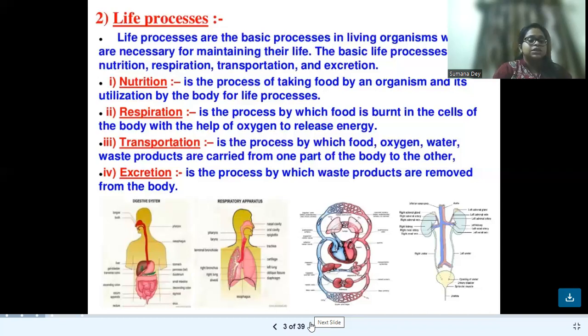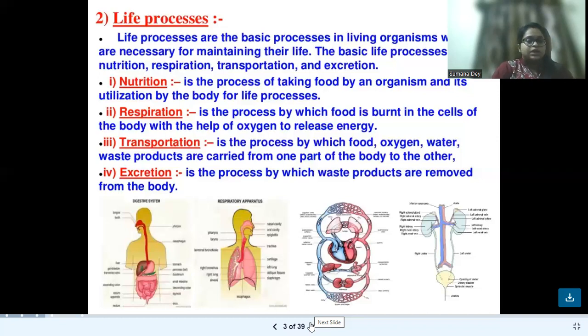That is, the unnecessary things or the unnecessary food parts that are not necessary for cooking or for eating are thrown into the garbage bin. The same process occurs in our body also via excretion.